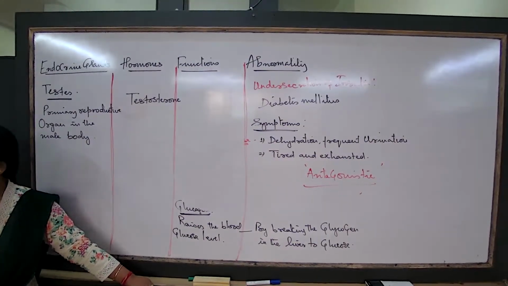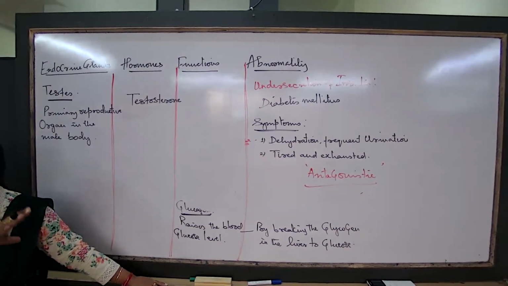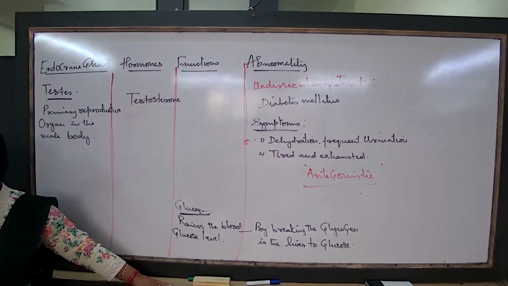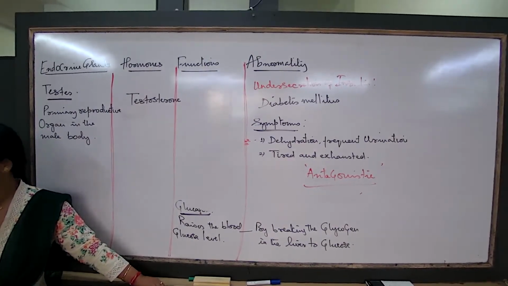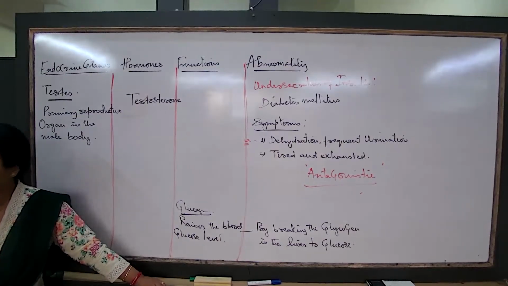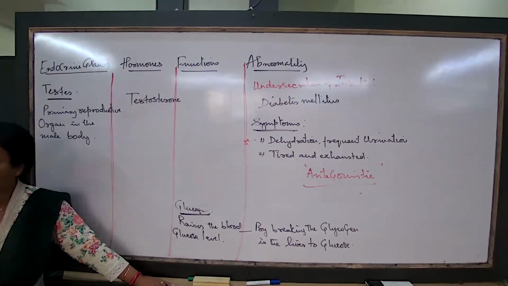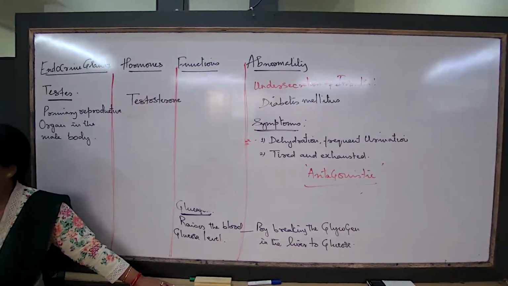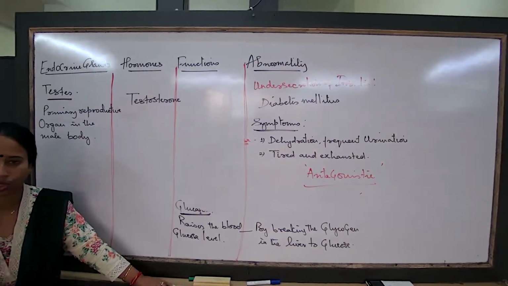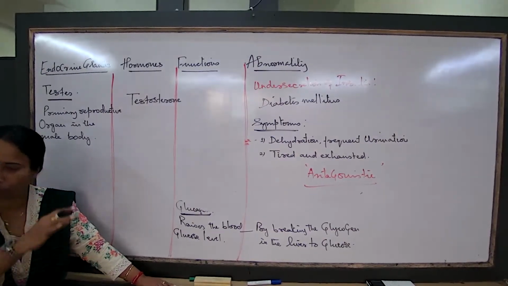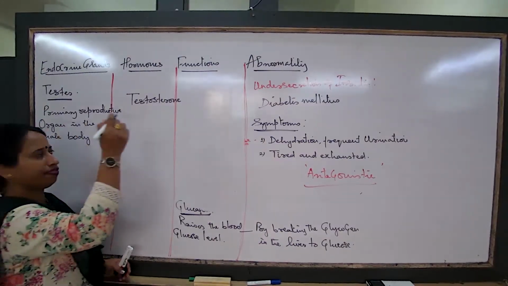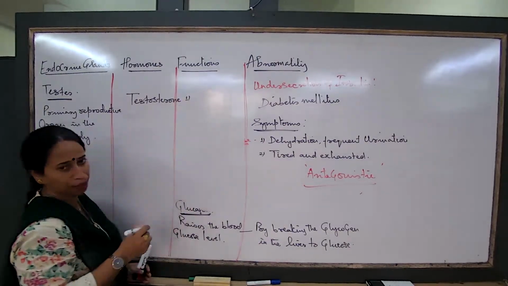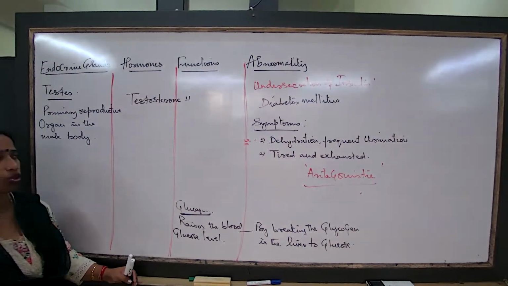Remember this: when we shift to the chapter on reproduction, the same thing comes again and you have to read it there. At that time you should not be blank, looking at me as if you have seen me for the first time in your life. You should promptly remember, because you get these functions for 2 mark, 3 mark questions. Write specific points 1, 2, 3. Let us talk about the 3 major functions of testosterone.